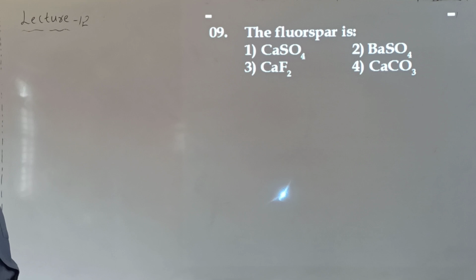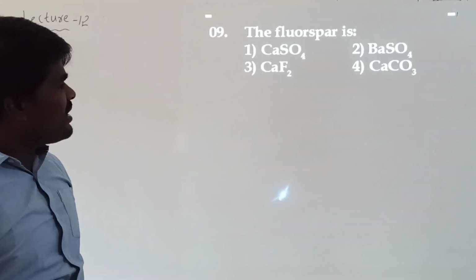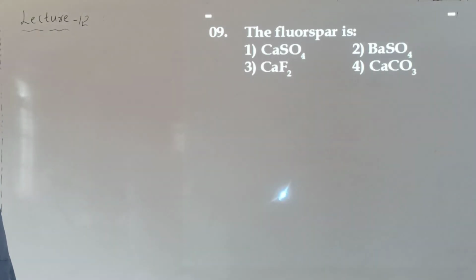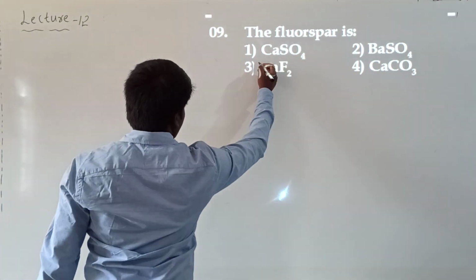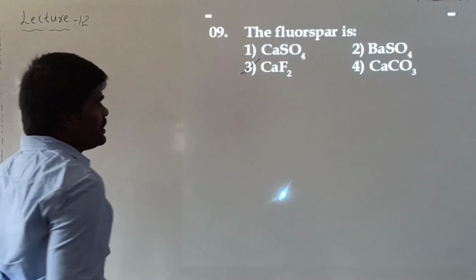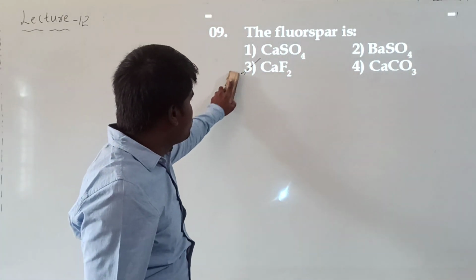Now, the question is asking us to identify the chemical formula of fluorspar. The options are calcium sulfate, barium sulfate, calcium fluoride and calcium carbonate. Fluorspar is nothing but calcium fluoride, one of the minerals of calcium, which in general is called fluorspar. It's a direct question.